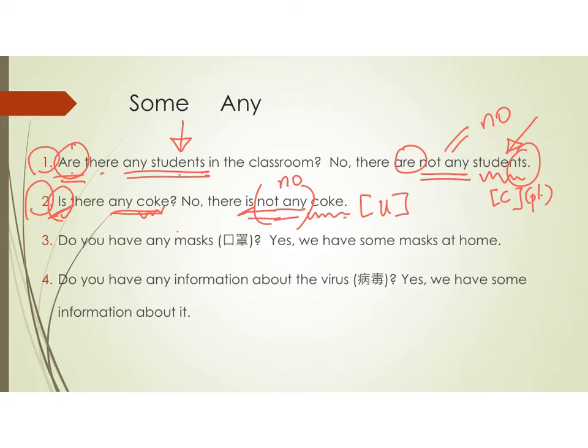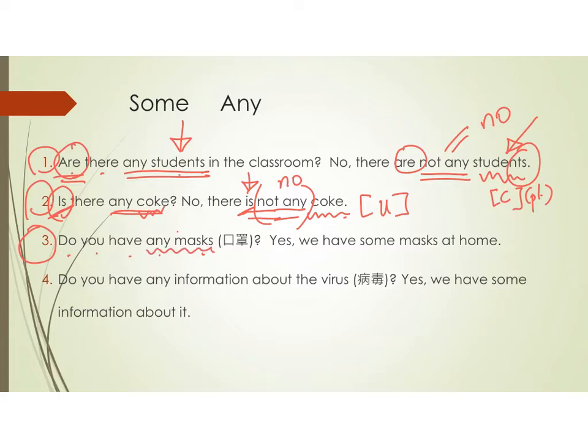And then for an uncountable noun, there is no plural form. 唔數得嘅就冇眾數。咁所以呢就咁 Coke。而個動詞我哋會用 is， 當係單數咁樣，因為佢唔數得。